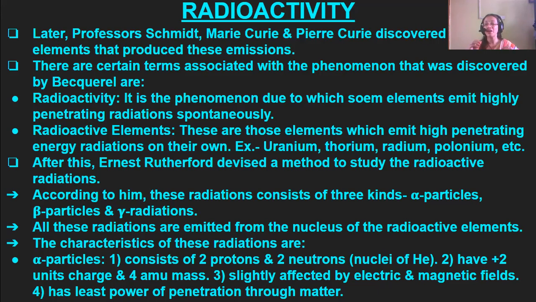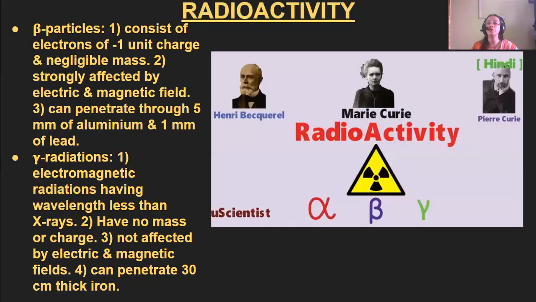They have +2 unit charge and 4 AMU mass, and are slightly deflected by electric and magnetic fields. They have the least power of penetration through matter; very few alpha particles could penetrate any matter. Next is beta particles. Beta particles have minus unit charge and negligible mass, but they are strongly affected by the electric and magnetic fields, and they can penetrate through 5 millimeter of aluminum and 1 millimeter of lead.